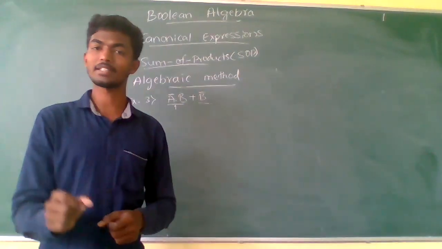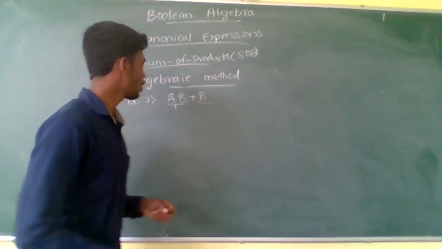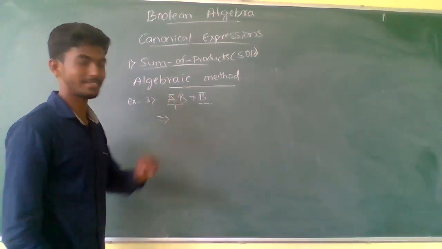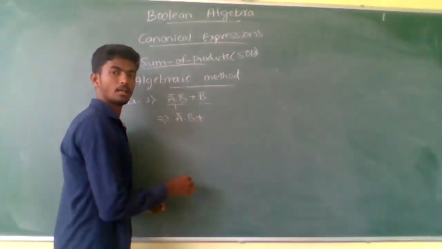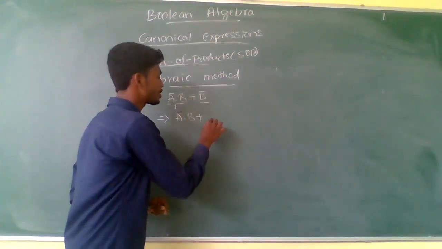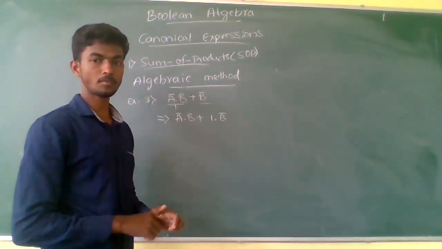If there are more missing terms, multiply by that many ones. So keep this mean term as it is: A complement B plus, for A is missing here, so for that A, I am just multiplying the 1 here into B complement.